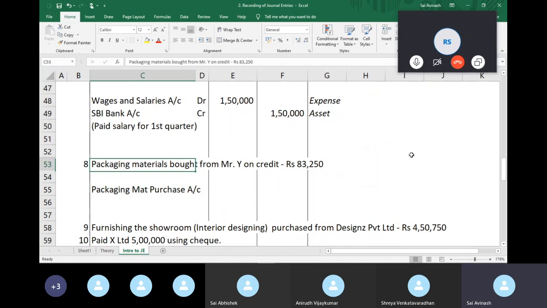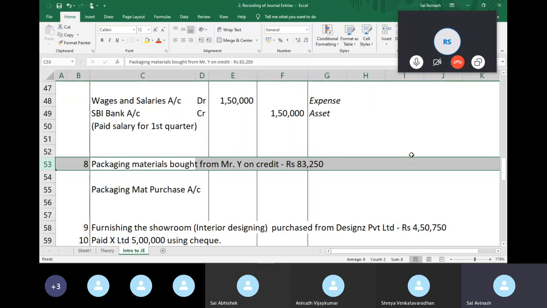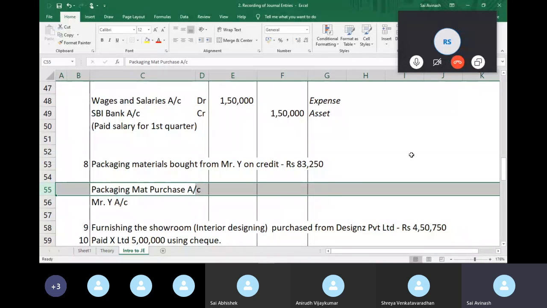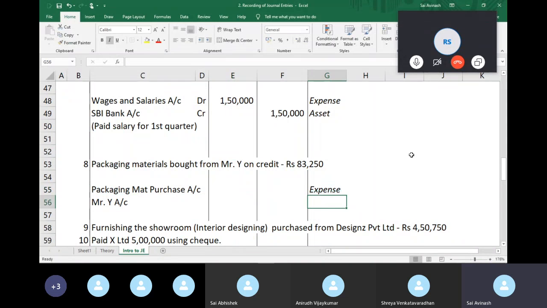Okay, so the second account is, I have not paid him yet. I'm purchasing on credit. So Mr. Y account, right? So I've identified the accounts. So similar to what purchases was, this is an expense. And Mr. Y, I owe him money. He is my creditor. He is a liability, right? So I've identified the accounts. I've classified them. Now let's go for the rules.